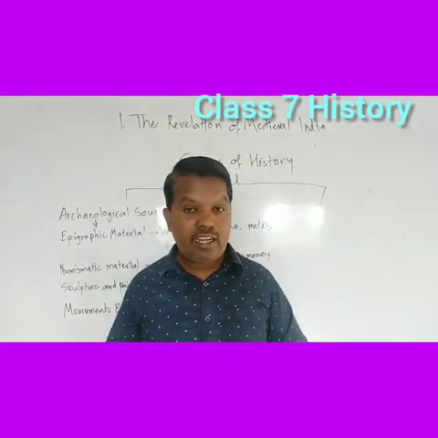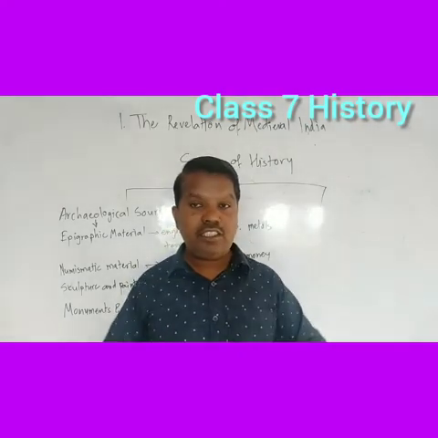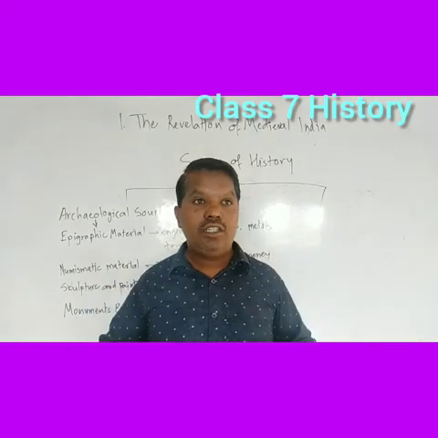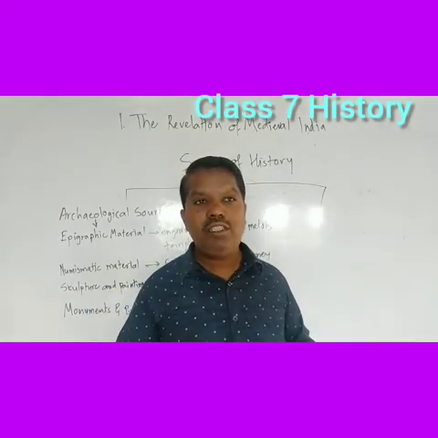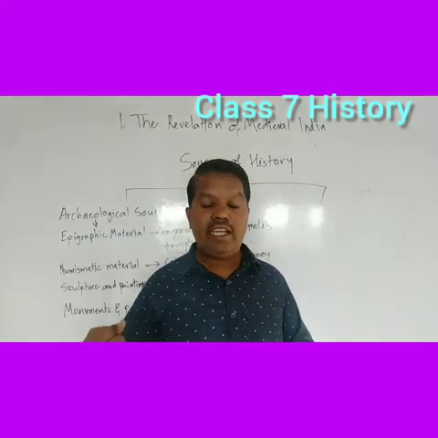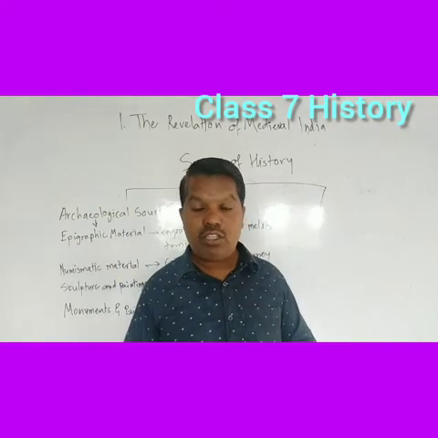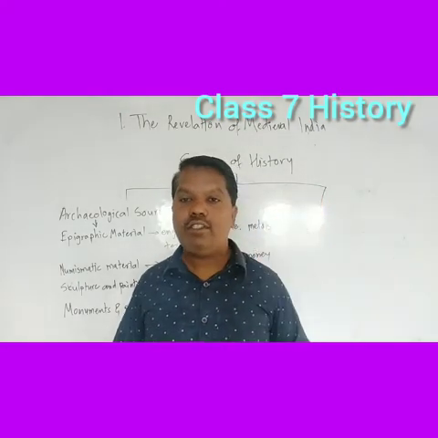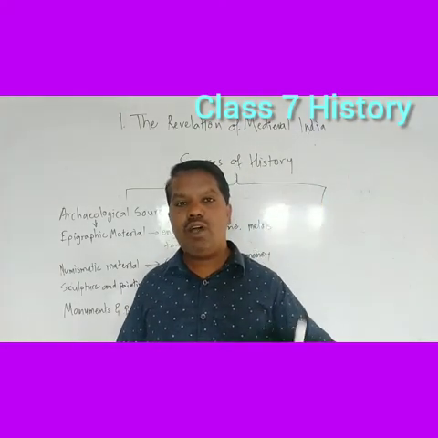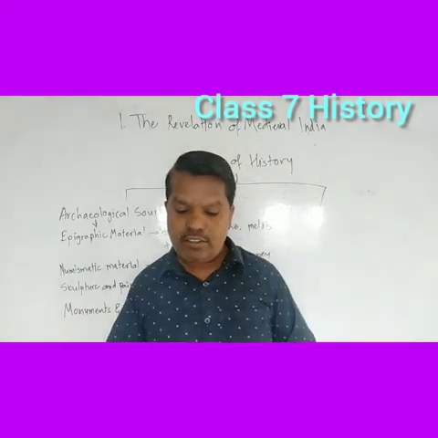Then another coin was there. He was taking all the weapons in his hands and going somewhere, showing that he was going to war. So he developed three or four coins of himself, and from that we can understand what he liked.